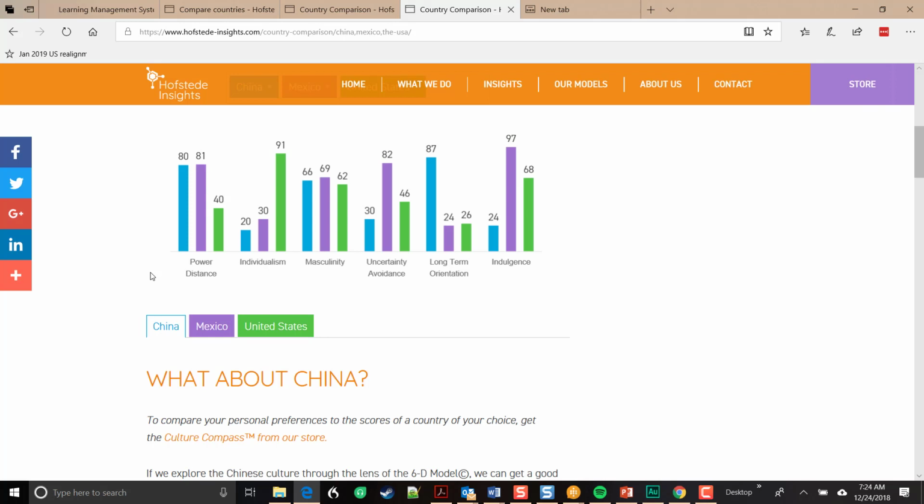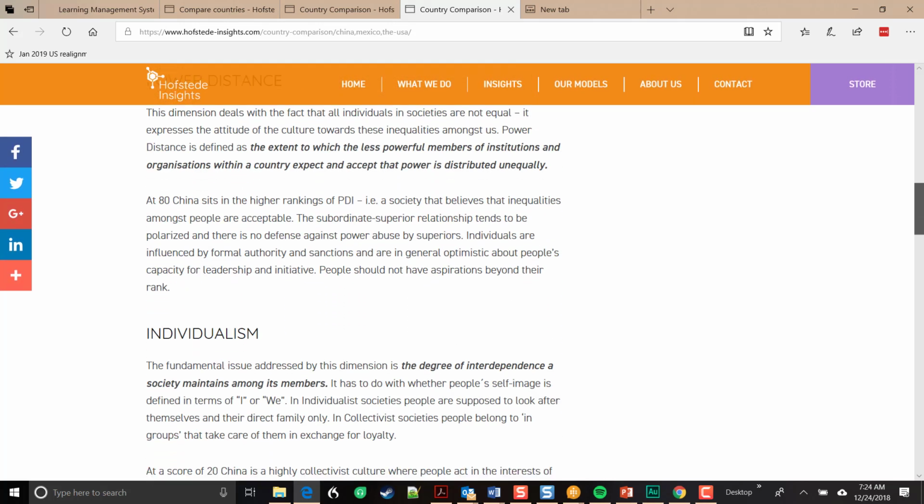Just something as simple as if one of our ideas is to send our CEO to these 2 countries to talk to the people in the organization, well, based on power distance, the people in the organization may be less comfortable talking to the CEO than would be people in the United States. So that's power distance and an example of power distance. Let's go on to the next one.